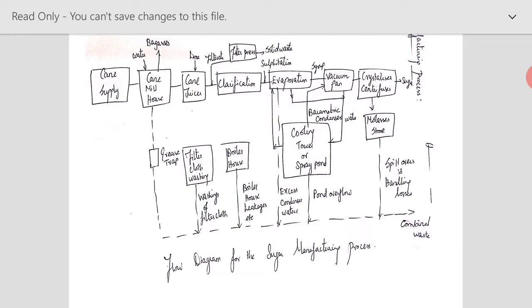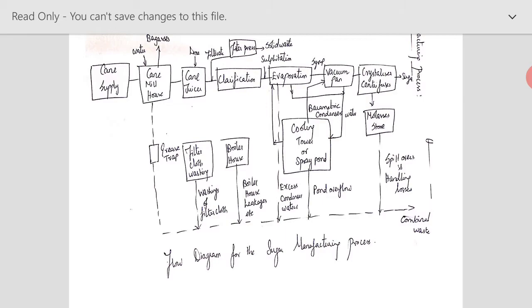So what we could see in this flow diagram are the essential sources of wastewater that arise from the sugar manufacturing process. See, this intermittent line shows that these are the wastewater sources coming from this industry. One is from the cane mill house, where we get wastewater that normally includes grease also. So it will be taken to the grease trap, and finally it will be taken along with the combined waste.